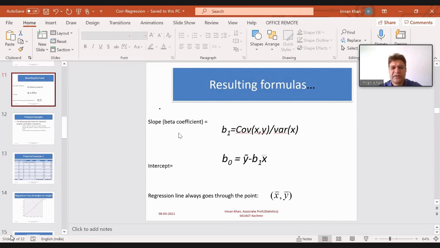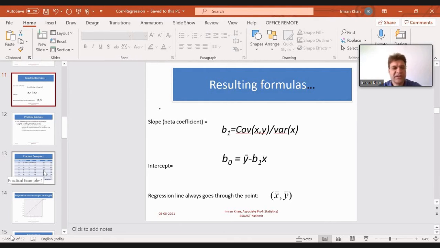Okay, so now see, it's written in a simpler form. Beta 1, we call them coefficients. So beta 1 is equal to covariance of xy upon variance of x, and it's also called the slope. Intercept is our beta naught, which is equal to y bar minus beta 1 x bar.